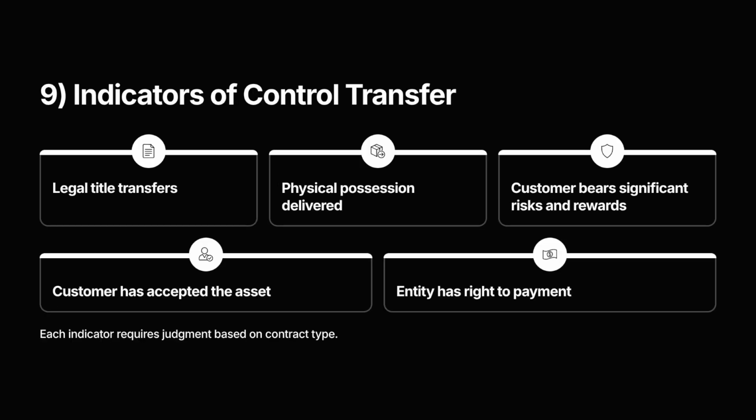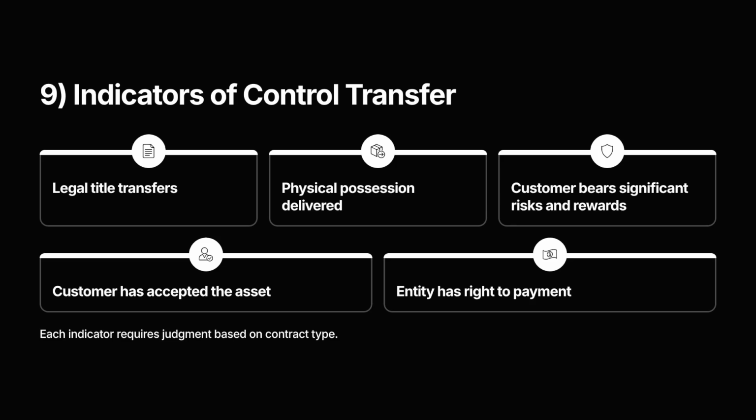The customer has legal title to the asset. The customer has physical possession. The customer now bears significant risks and rewards. The customer has accepted the asset. The seller has an enforceable right to payment. These clues must be evaluated together, not in isolation.